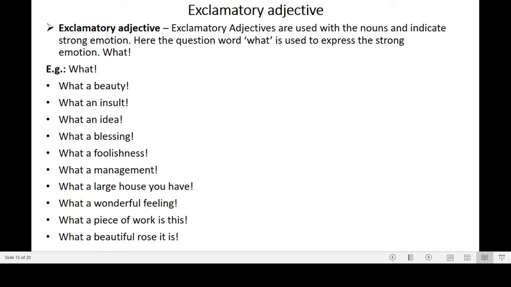Now let's learn what an exclamatory adjective is. Exclamatory adjectives are used with nouns and they indicate strong emotions. Here the question word what is used to express the strong emotion. So in exclamatory adjective we use the word what with an exclamation mark. See the examples: what a beauty, what an insult, what an idea, what a blessing. These are examples for exclamatory adjective. And here what is used in the sentence with an exclamation mark.